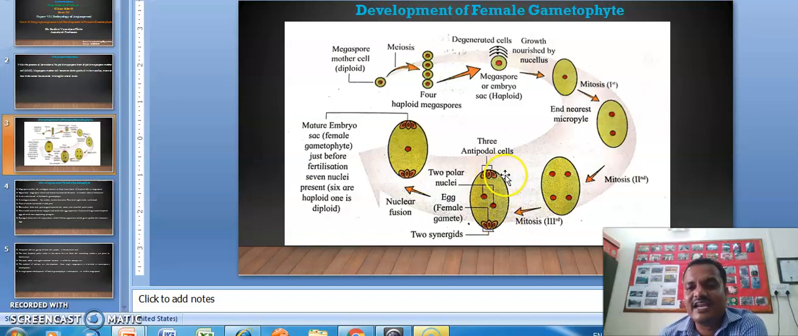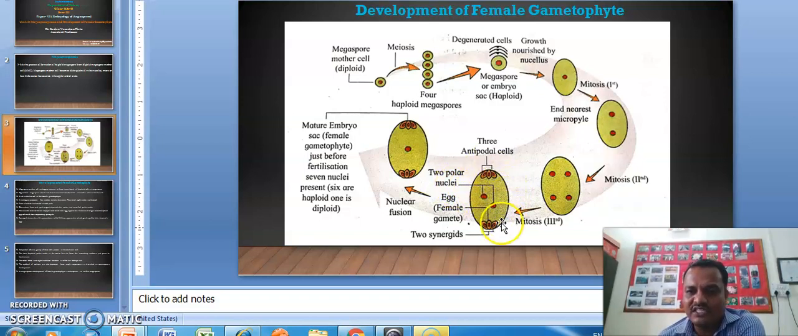And at the chalazal end, this end is called the chalazal end, there are 3 cells called the antipodal cells. And the 2 cells at the center, where are they coming from? At the micropylar end there are 4 cells, but here you can see only 3 cells. So one cell comes to the center from the micropylar end, and one cell comes to the center from the chalazal end. That structure is called the polar nuclei.